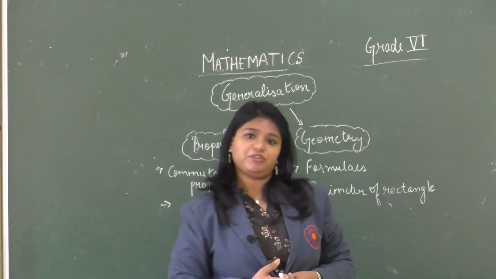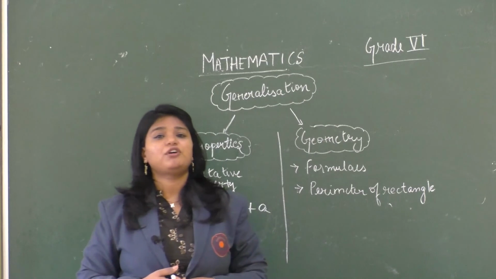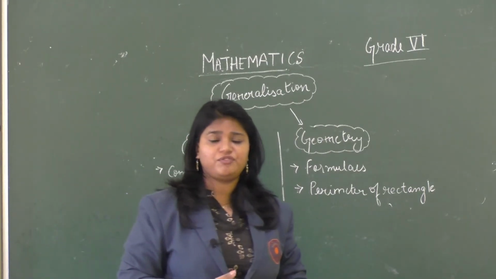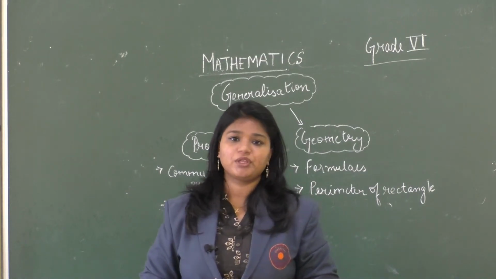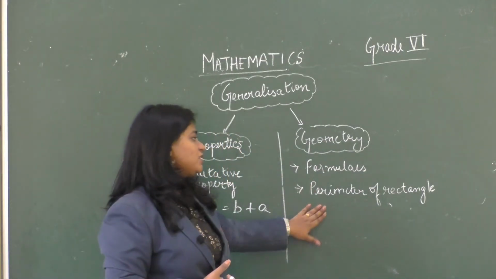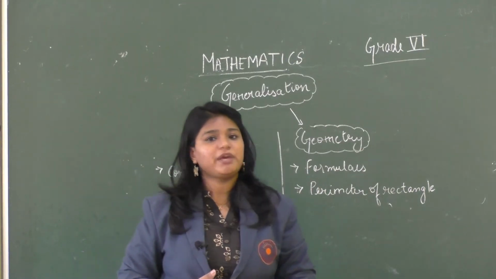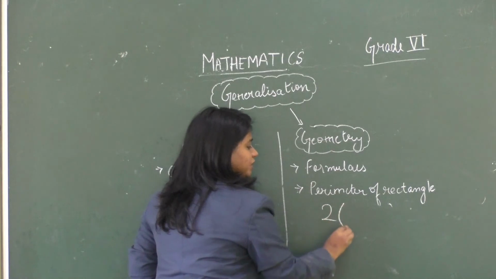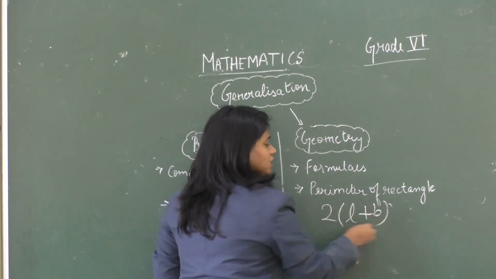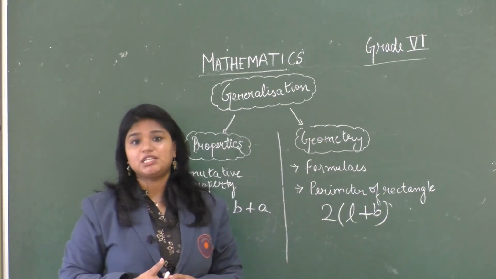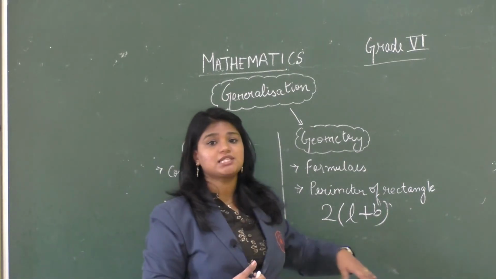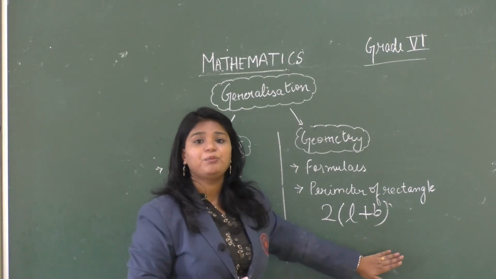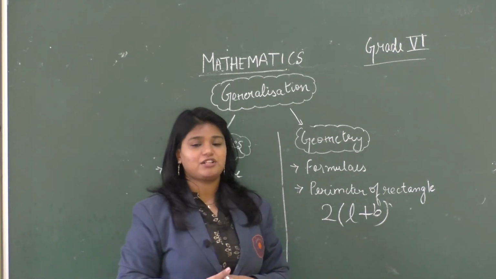Now let's go to geometry. Geometry is all about formulas. We need the formula to find the perimeter of a certain figure, or the area and the volume. Now let's take the example of the perimeter of a rectangle. What is the perimeter of a rectangle? Yes, it is 2 into length plus breadth. Here we can see the use of a constant as well as variables, right? There are two different variables, length and breadth. So even here there is use of algebra.